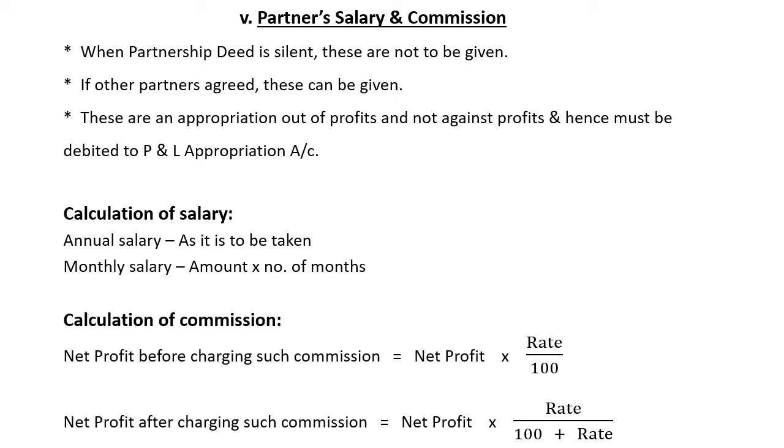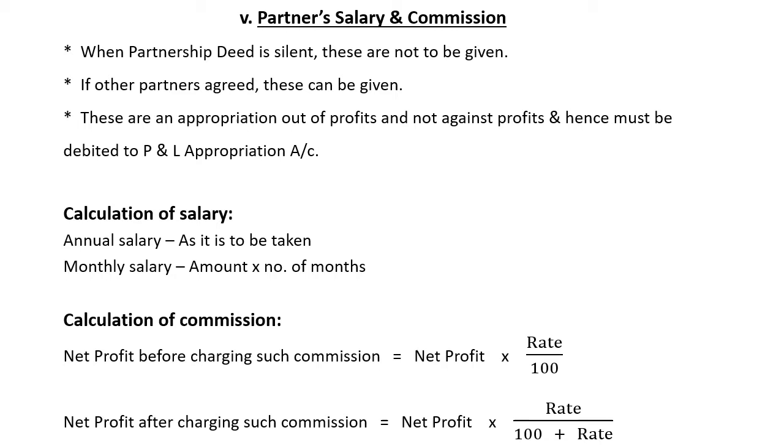Hi 12B. So far I had discussed with you about four adjustments. Those are distribution of profits among the partners, how to calculate interest on capital, interest on drawings and interest on loan. In this video I am going to discuss with you about the last adjustment, that is partner's salary or commission. When partnership deed is silent, these are not to be given. Otherwise, if it is agreed by other partners, it can be given.